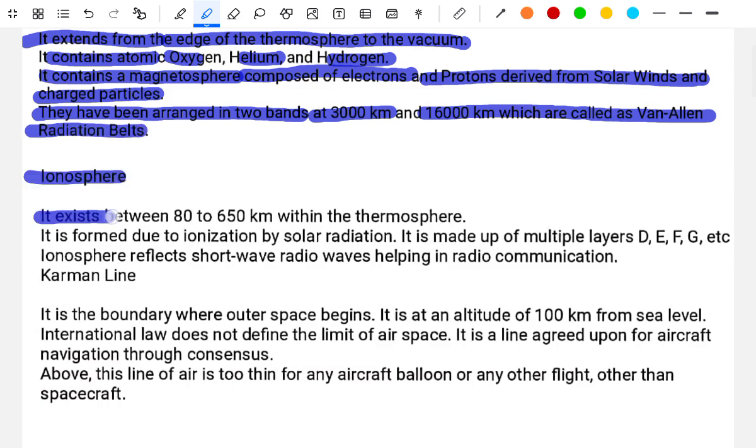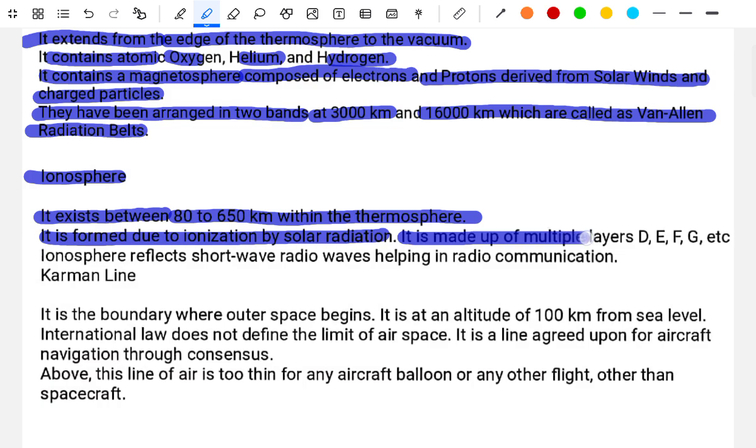Ionosphere. It exists between 80 to 650 km within the thermosphere. It is formed due to the ionization by solar radiation. It is made of multiple layers D, E, F, G, etc. The ionosphere reflects short wave radio waves, helping radio communication.